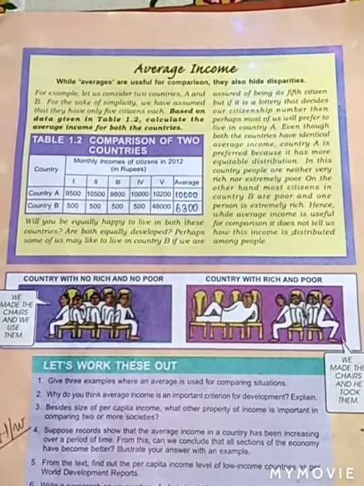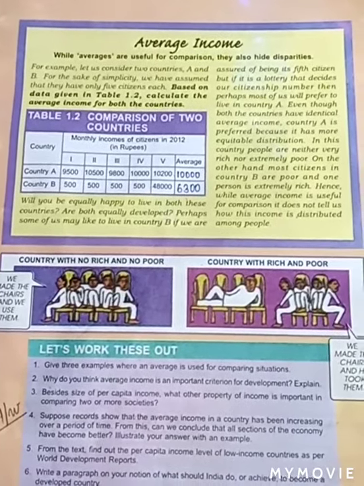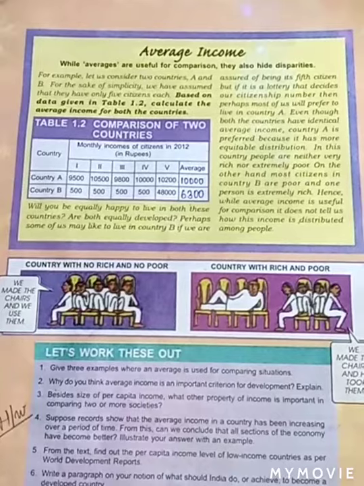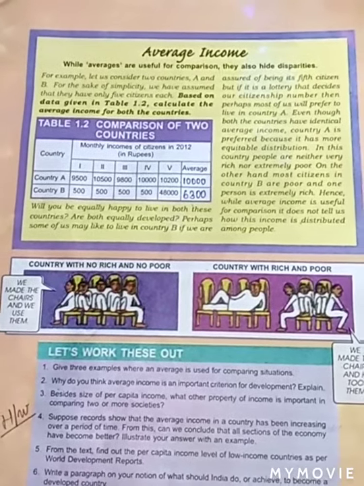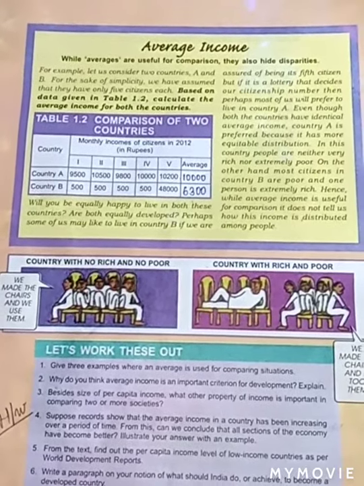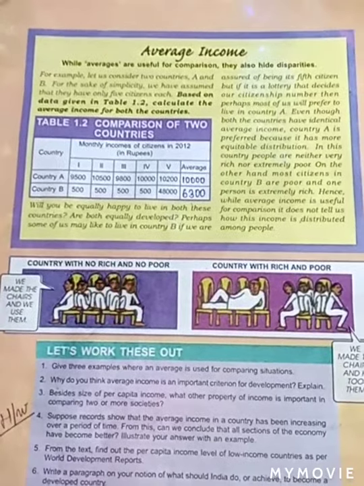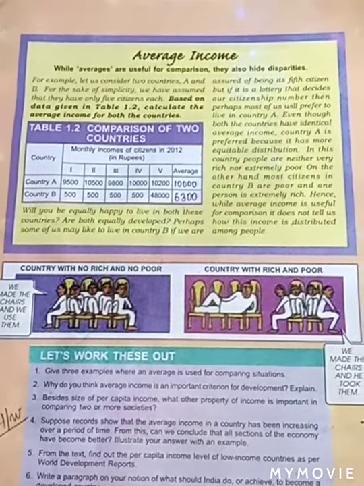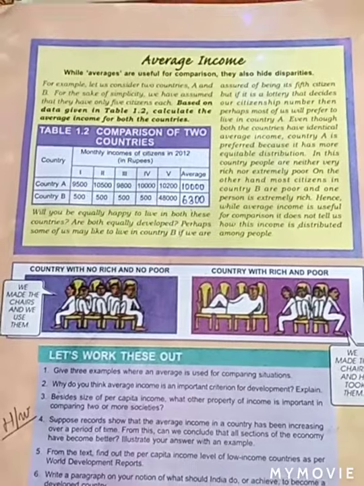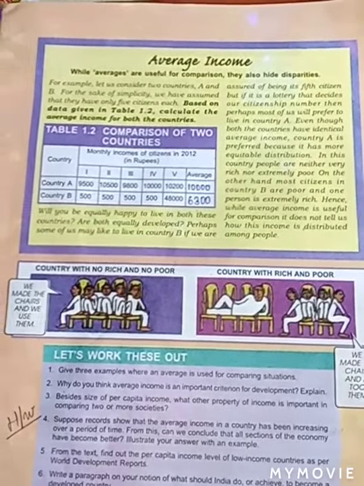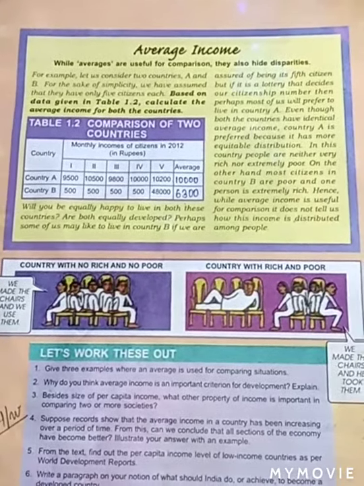And some of us may prefer to live in country A because we can see that there is an equal distribution of the income. Equal distribution means in that country neither the people are very rich nor very poor. There is a balance of money between all the citizens, all 5 citizens.